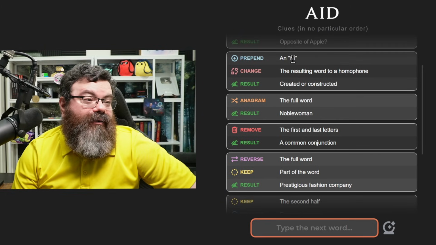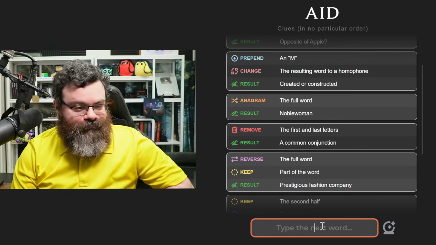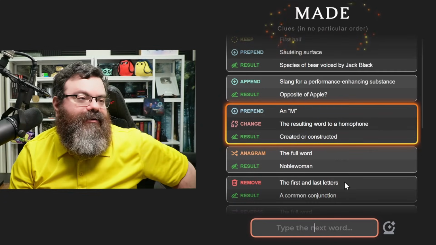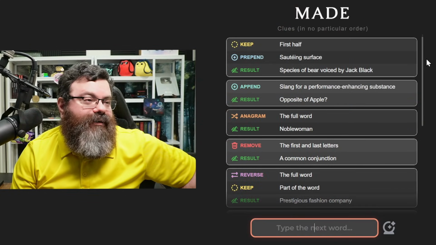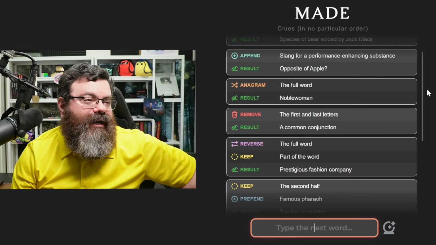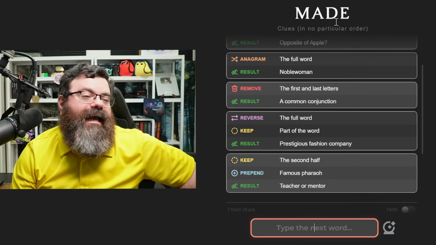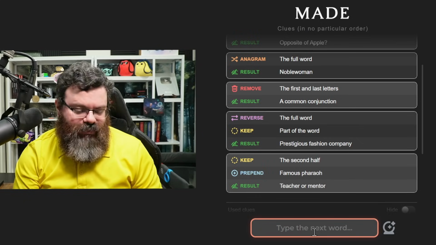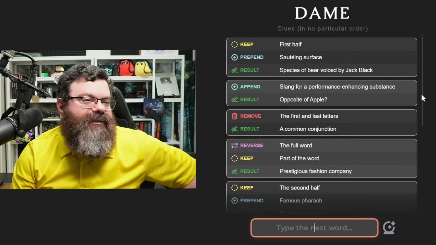Okay, so this is going to be add an M to the beginning to get made, homophone it to made, and that's created or constructed. Okay. Now we have made. Still can't do panda. Can't do android. We can anagram made to dame, and that's a noblewoman. Okay. Now from dame, that gets us the duh for panda, right?